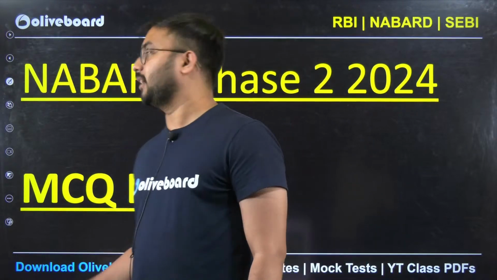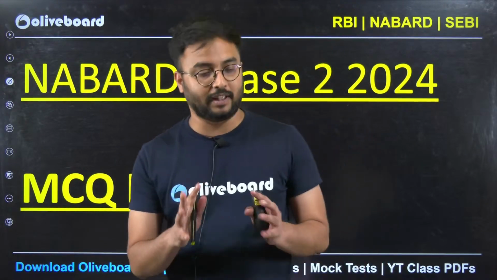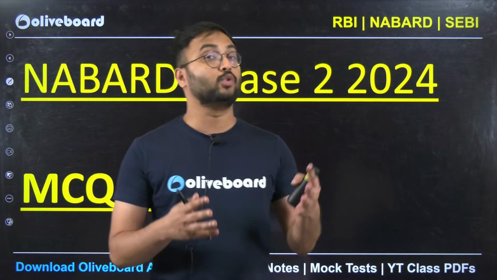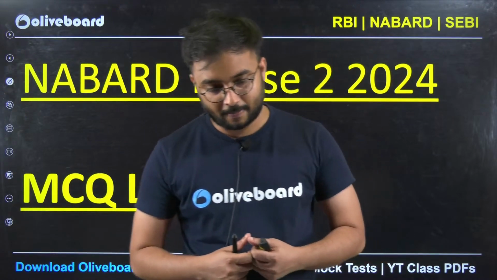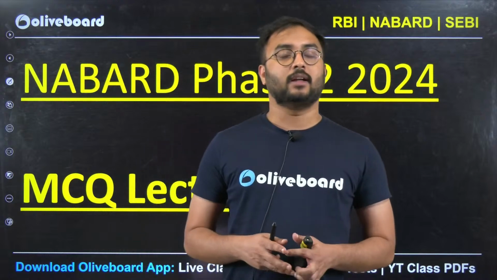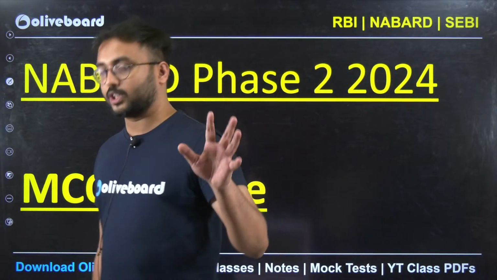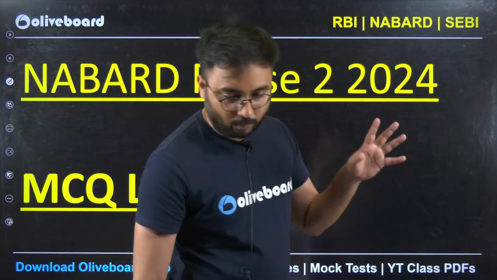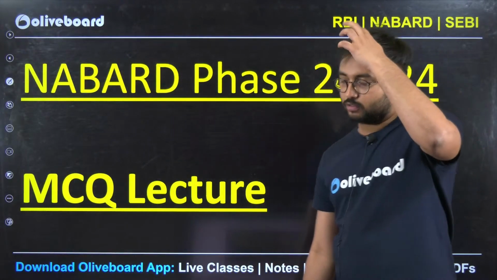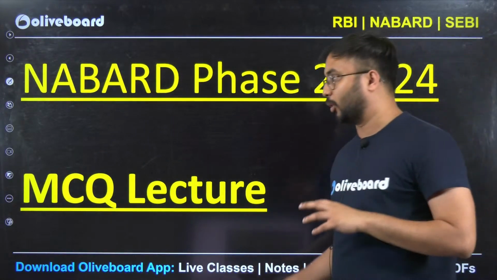Today we will start our MCQ session in which we will take 15 MCQs, as 15 MCQs do come in your NABARD Grade A 2024 Phase 2 exam. In this Phase 2 exam, 15 MCQs will be there, of which 10 MCQs will be for 2 marks and 5 MCQs will be for 1 mark. So based on that, today let us look at 15 such MCQs which are very important.